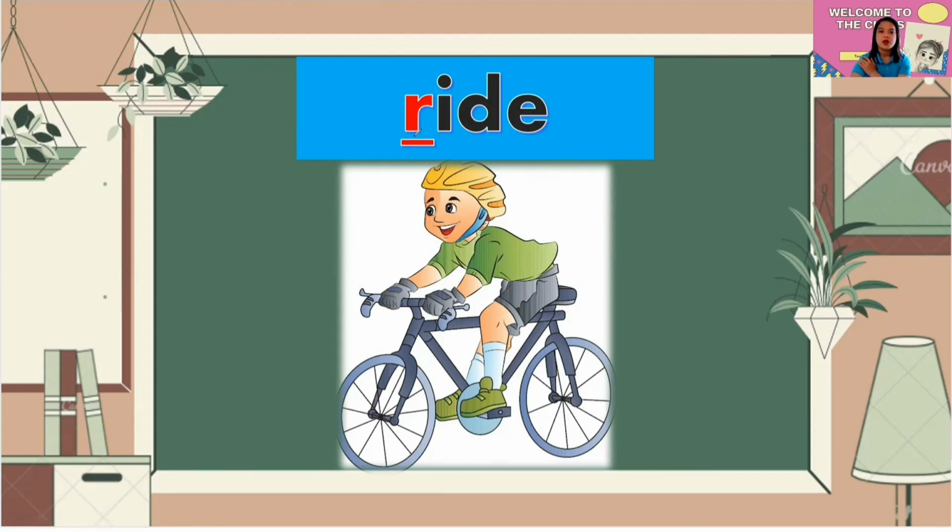We have R, I, and D. Okay, so R, I, D. Perfect. Now, how do we blend this? Ride. Again. Perfect. Now, let's say this one as quickly as we can. Ride. Perfect. Ride. Very good.